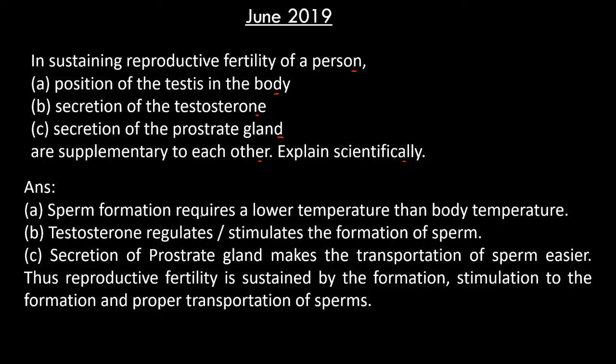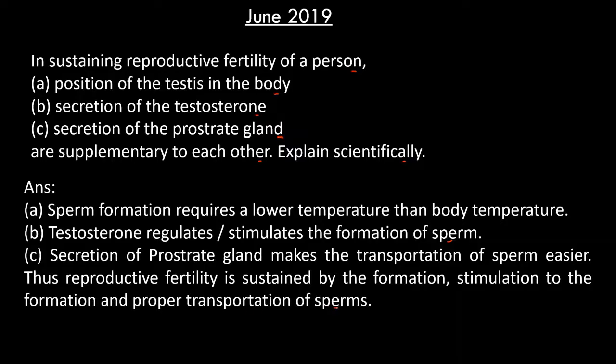The answer is A. Sperm formation requires a lower temperature than body temperature. B. Testosterone regulates or stimulates the formation of sperm. C. Secretion of the prostate gland makes the transportation of sperm easier. Thus, reproductive fertility is sustained by the formation, stimulation of the formation and proper transportation of sperms.